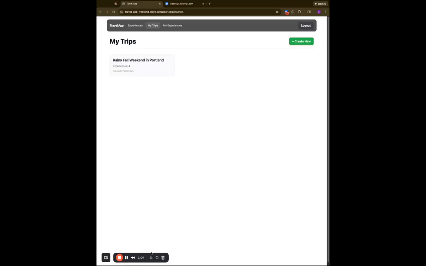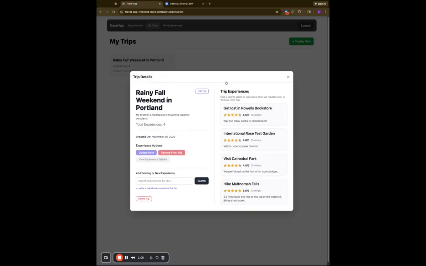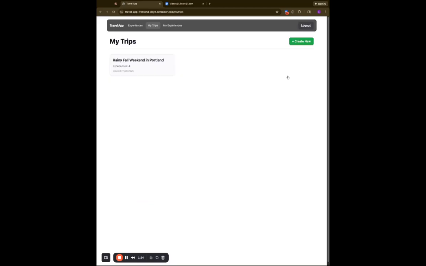The second thing that users are going to benefit from is being able to plan a trip. So they can build a trip out. This one is an example of a trip to Portland with my brother, and assign experiences to that trip so that they have one place where they're looking and seeing what are those different things that I want to do, and can come back and look and see the details of that.